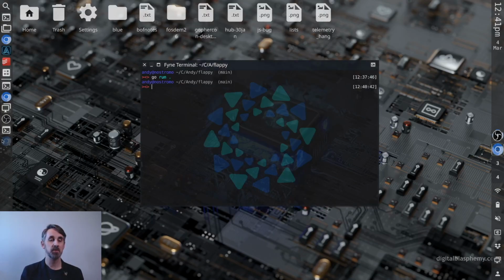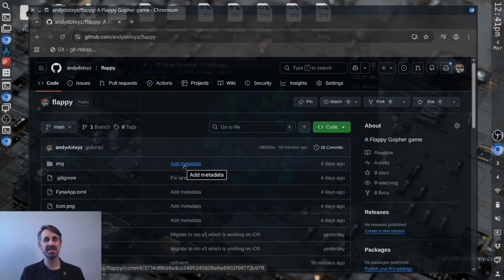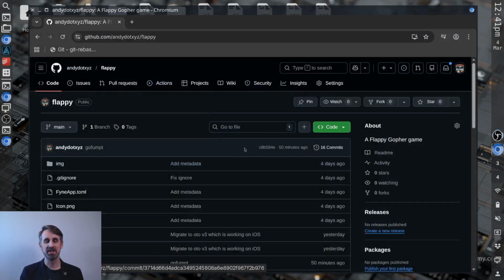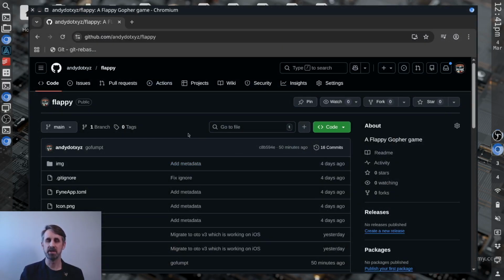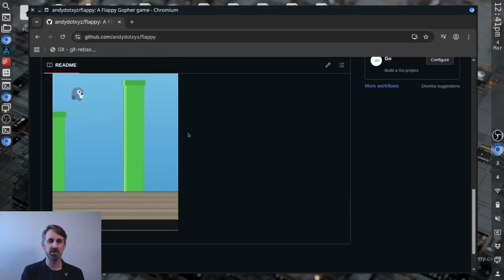If you're interested to see more, you could check out the repository. It's called Flappy in my GitHub organization. You can see the code. I'm not going to go into detail just now because honestly, I feel like the generated code leaves a fair amount to be desired and I want to tidy it up properly. But you can see the latest status. I think that screenshot is a bit out of date.